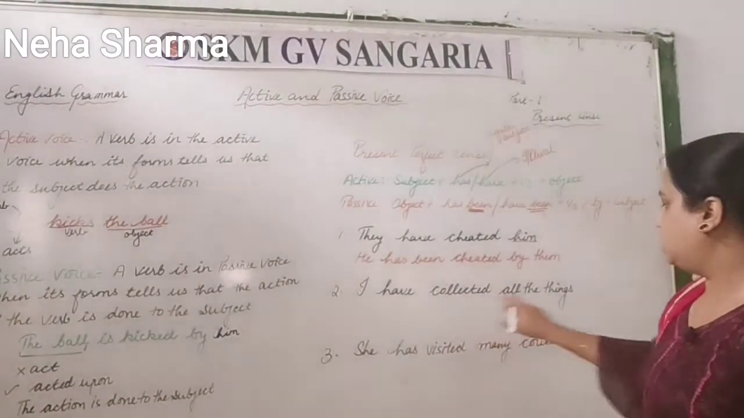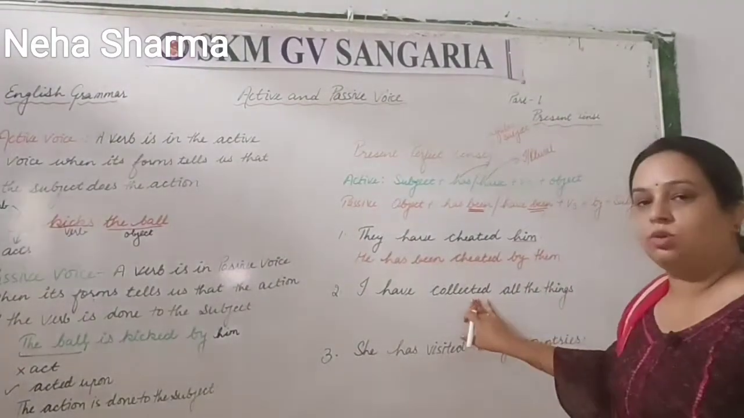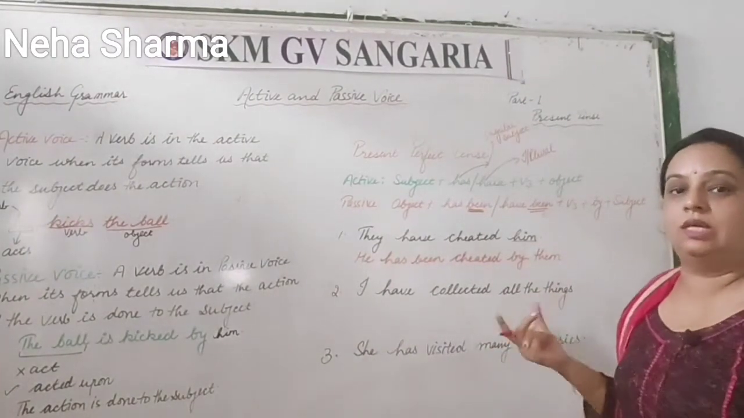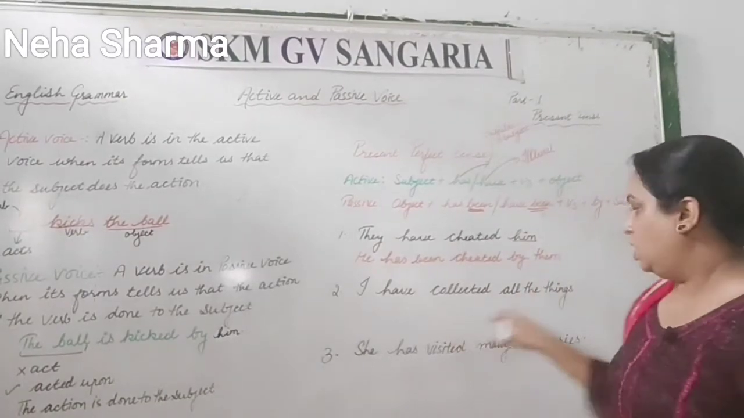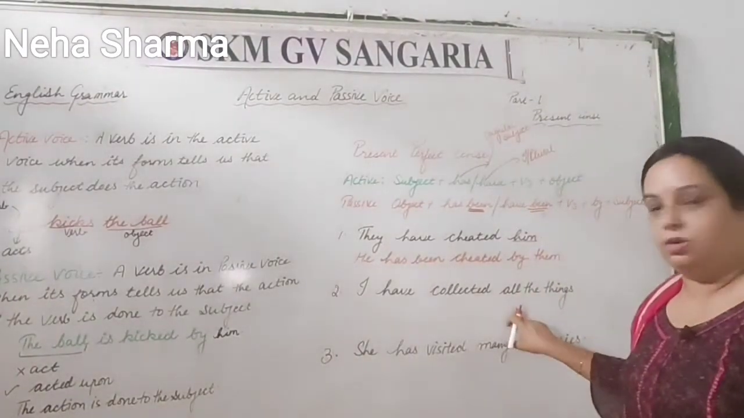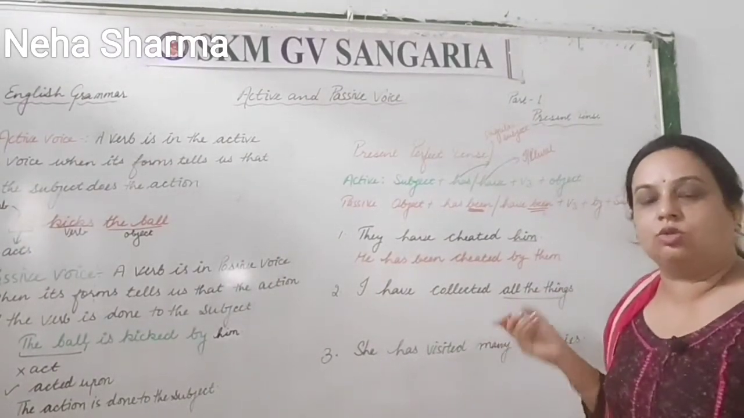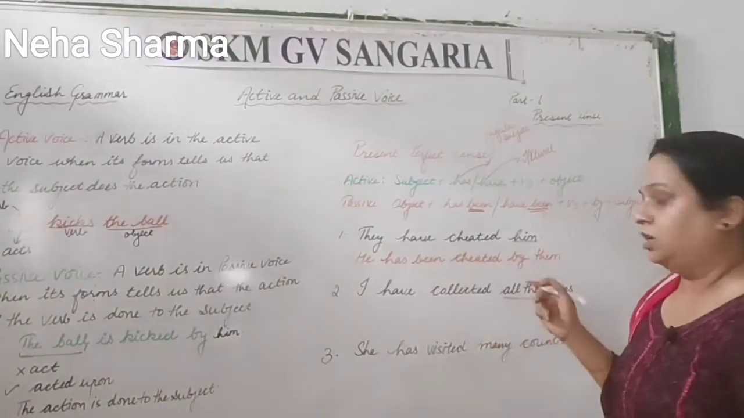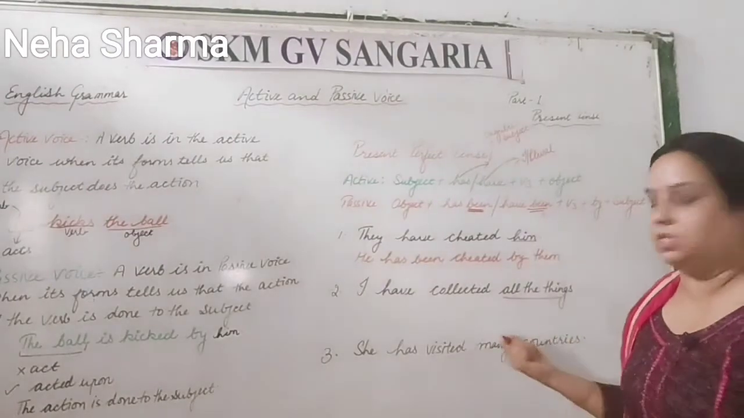I have collected all the things, right? So collected is the verb here, and just after the verb there is all the things. It is not necessary that one word should be there as the object. It may be a group of words like all the things. What have I collected? All the things. So the object is what is answering what after the verb, right? We have one video also on objects and all that. So if you have forgotten, please see that.